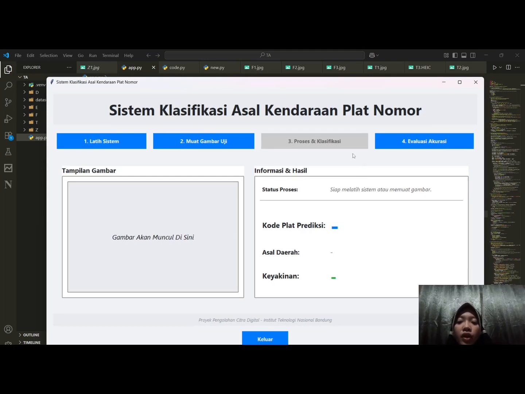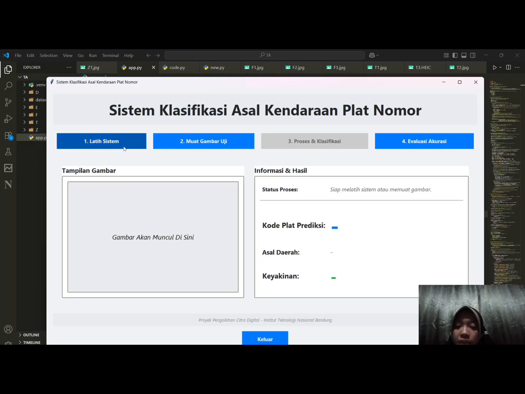System user flow and result explanation. The system interface works through a step-by-step process consisting of the main buttons. First, train system. This is the first and most essential step.